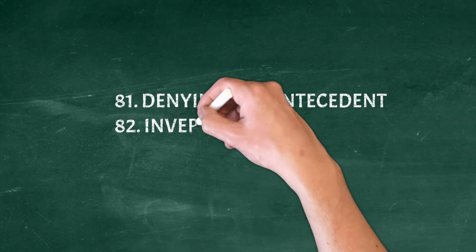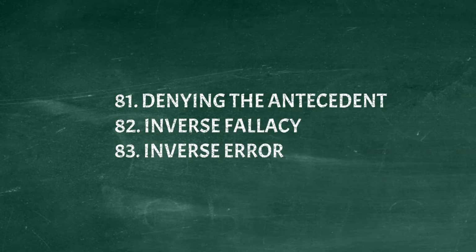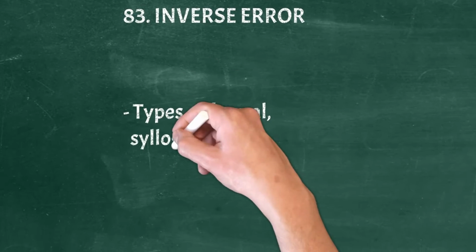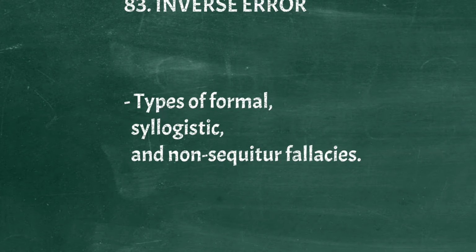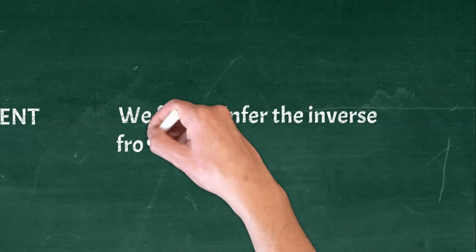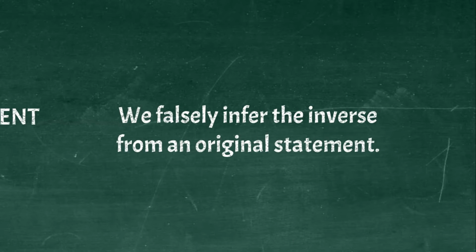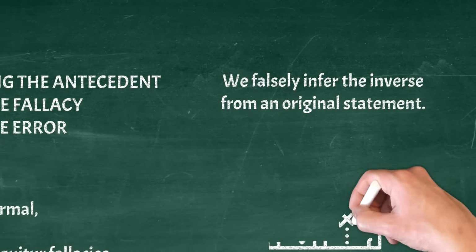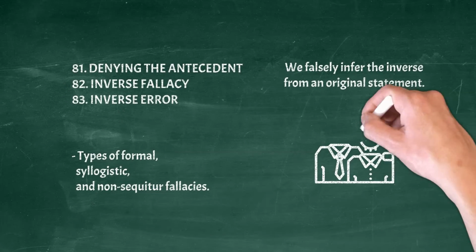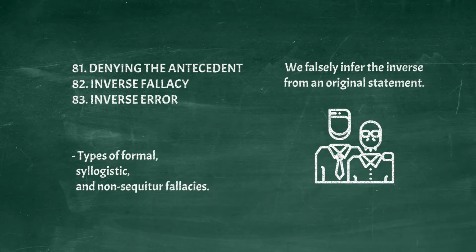Denying the antecedent, inverse fallacy, inverse error. Types of formal, syllogistic, and non sequitur fallacies. We falsely infer the inverse from an original statement. Example. If you are a father, then you are a man. Therefore, if you are not a father then you are not a man.